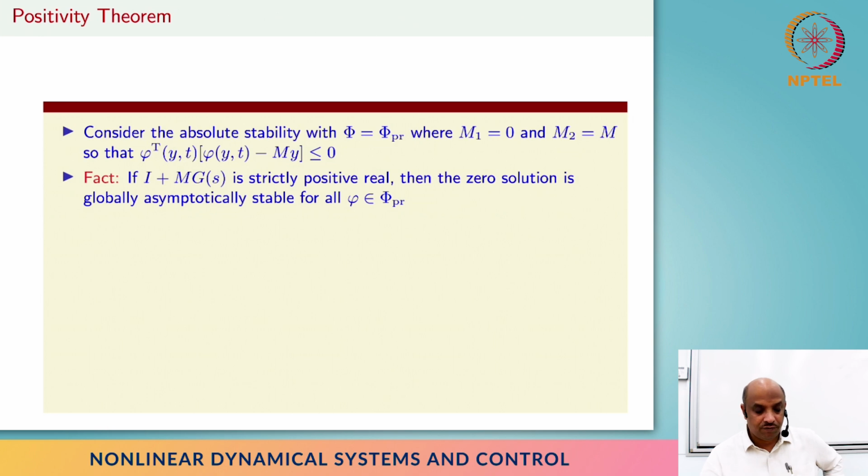Positivity theorem: if identity plus m times g of s, where m is the positive definite matrix coming from this sector nonlinearity, is strictly positive real, then the zero solution is globally asymptotically stable for all sector nonlinearities that satisfy this inequality, right? We'll look at the proof and then basically go back and discuss, right?